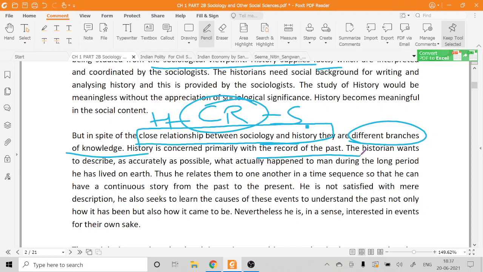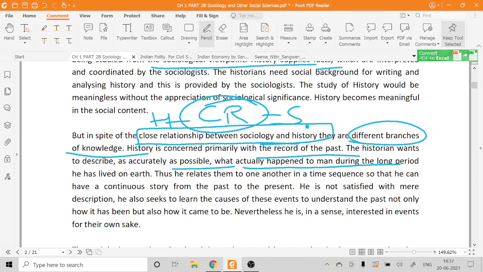The historian wants to describe as accurately as possible. They are not trying to give you an analysis of why this happened or how it evolved. They will give you the record as accurately as they find it, not why it happened or how it happened, but what actually happened.